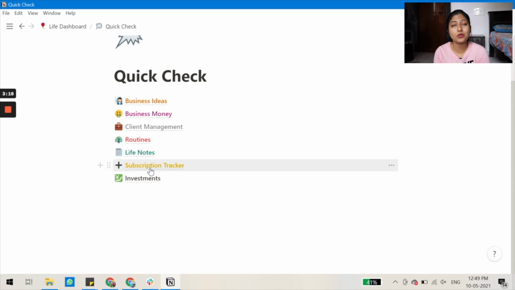Subscription tracker is where I have all the subscriptions. For example, I have Zoom subscription. I had Loom subscription, which I don't have right now. So I keep track of when is the monthly renewal or is it yearly renewal and everything of that sort, so that I know when I should be ready for my next payment, or if I should not renew any particular subscription and all of that.